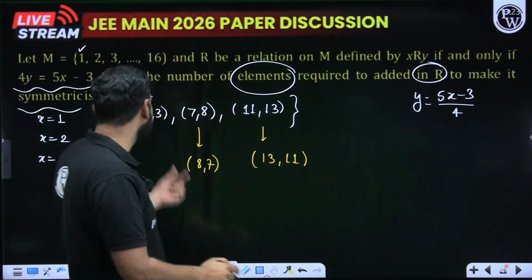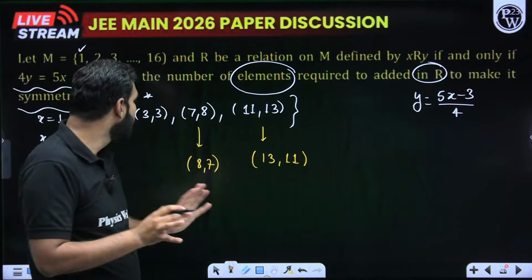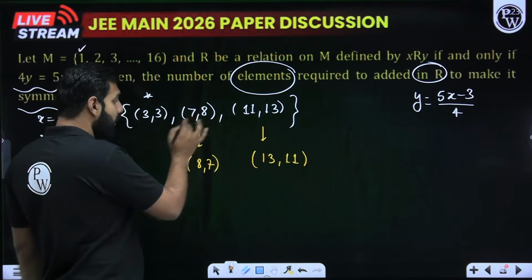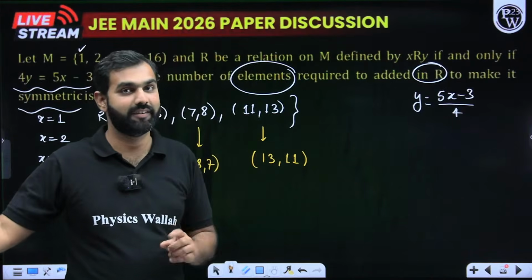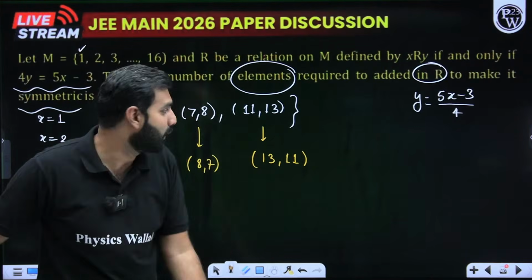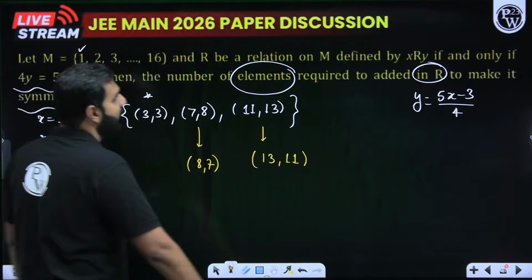So to make it symmetric, (3, 3) is a reflexive kind of a thing, so I need not bother about that. (7, 8) is there, so (8, 7) should be there. If (11, 13) is there, (13, 11) should be there. So this was such an easy question: 2 elements are to be added, and the answer will be 2.